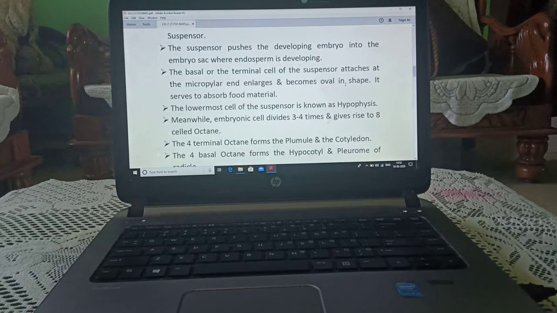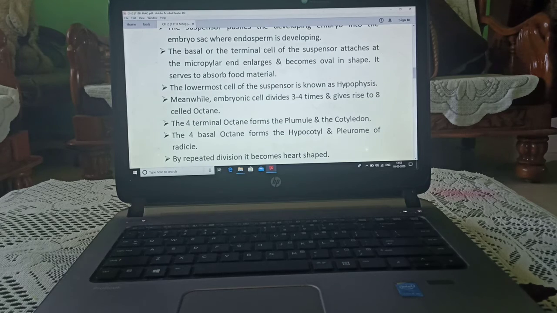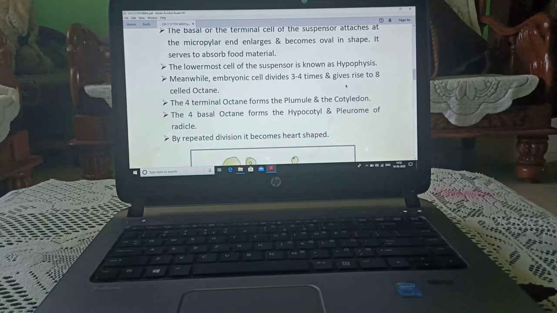The basal or terminal cell of the suspensor attaches at the micropylar end, enlarges and becomes oval in shape. It serves to absorb food material. The lowermost cell of the suspensor is known as hypophysis.